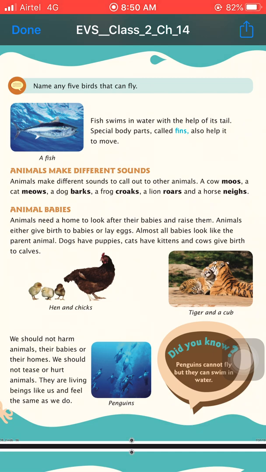Okay. So the different sounds are: a cow moos, a mouse squeaks, a cat meows, a dog barks, a frog croaks, a lion roars, a horse neighs. Okay. So these are some different sounds.